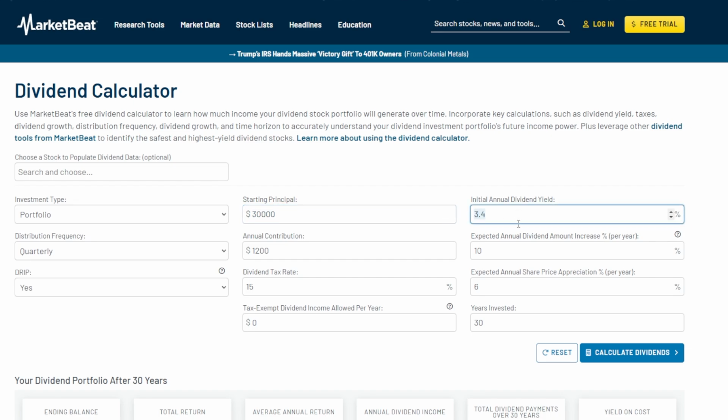Now, as far as the other stats, we're still sticking with the 3.4% initial dividend yield. We're talking a 10% expected annual dividend amount increase, which is somewhere in the middle of what we've seen. Again, this could be higher or lower in the future. A 6% expected annual share price appreciation. Quarterly distribution, once again, dividends are going to be reinvested. Let's see what a $30,000 initial principal and just $100 per month will give us.